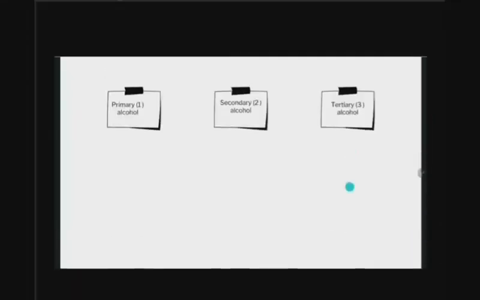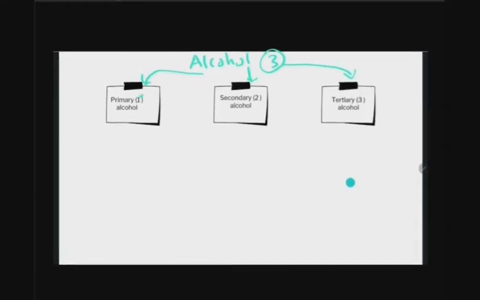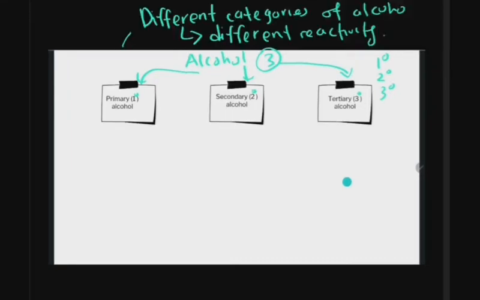Next, alcohol can be categorized into 3 categories: primary alcohol, secondary alcohol and tertiary alcohol. Different categories of alcohol have different reactivity, and you will look at this more in chemical properties.